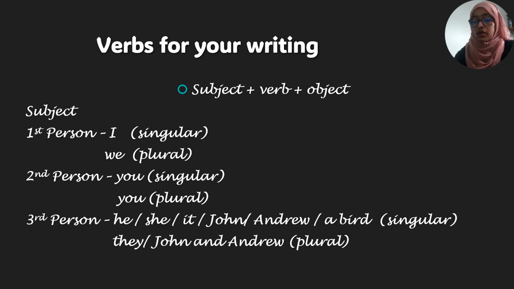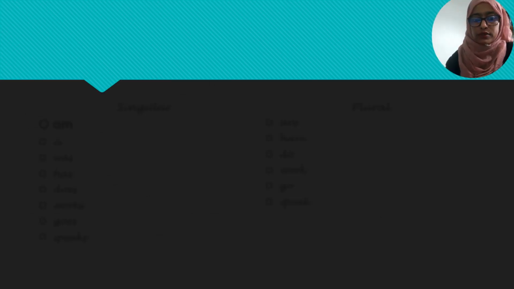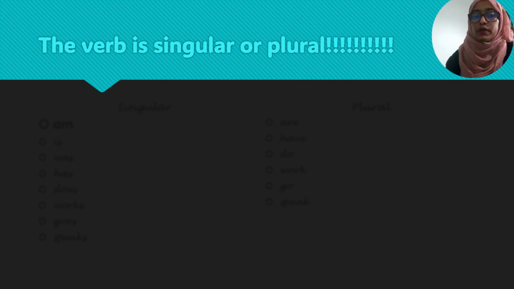The birds, people, there are a lot of plural subjects definitely. So mainly for third person, we have to think about the verb very carefully. We have to choose the verb very carefully. So next, move on to the next part, which is whether the verb is singular or plural. How will you understand that? The verb you are going to choose for the subject, is it singular or plural?